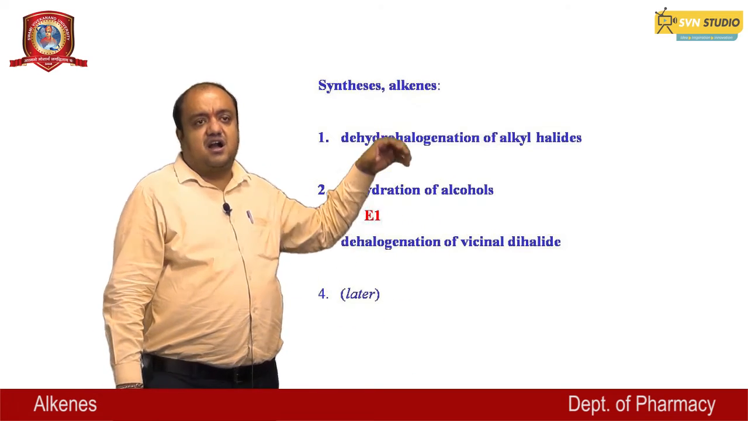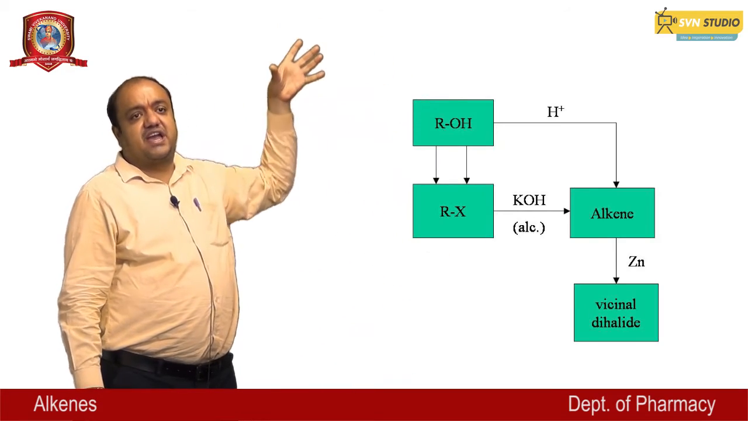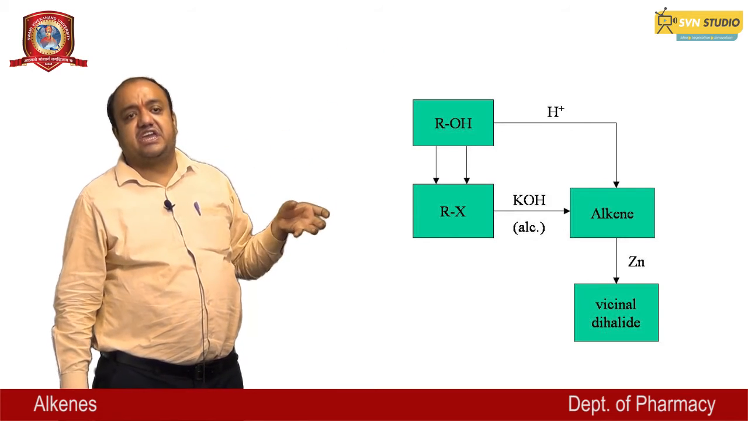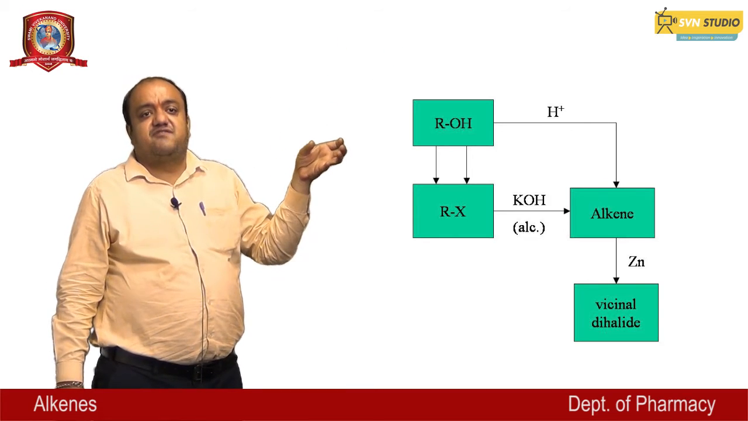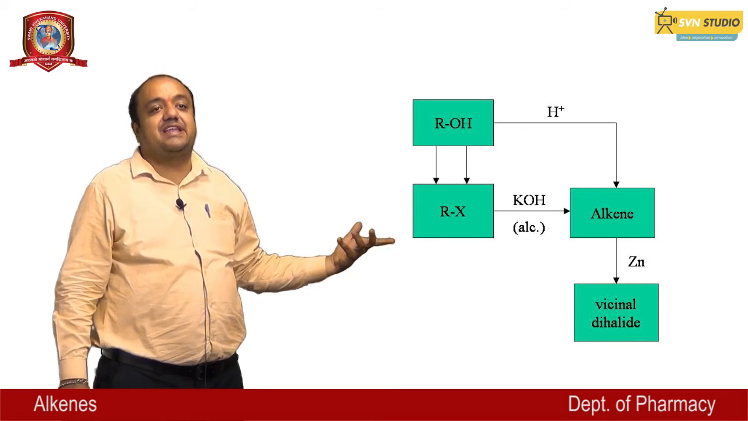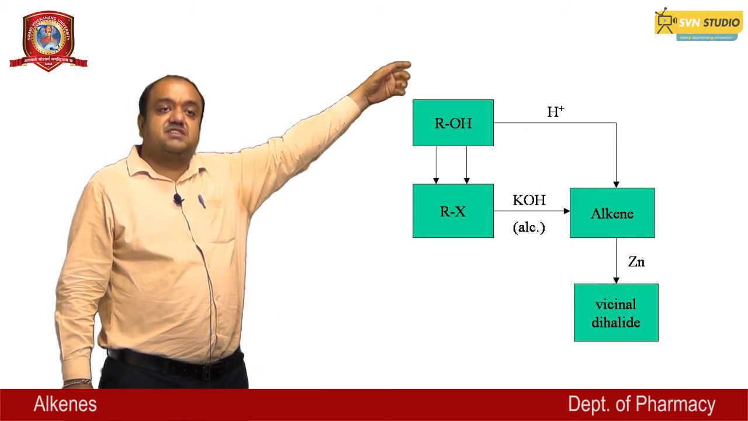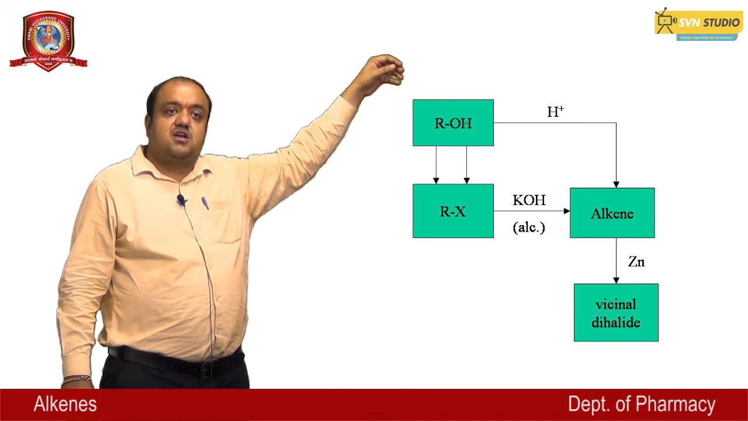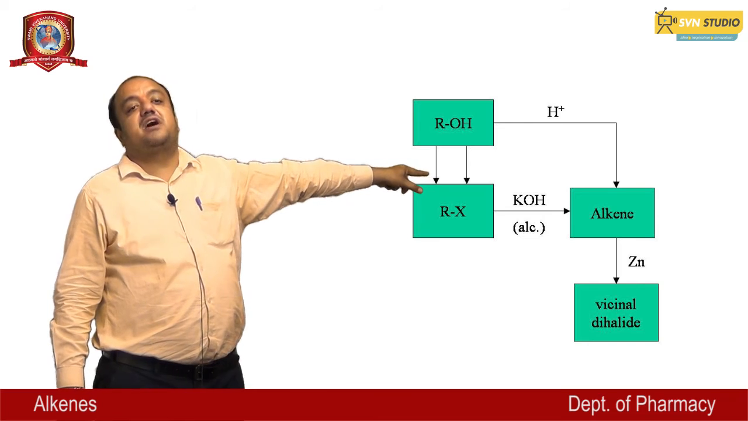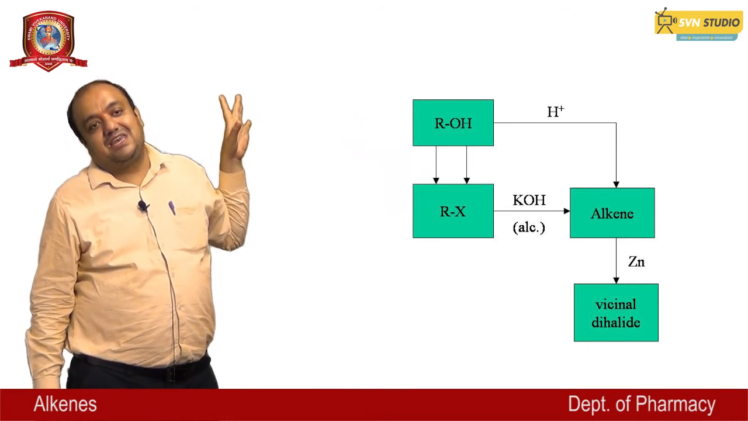This is the graph showing the mechanisms: this alcohol reacts with proton and gives the alkene, and this alkene reacts with zinc and gives the vicinal dihalide, and this alkanol also gives the alkyl halide, and this alkyl halide reacts with alcoholic KOH and gives the alkene.